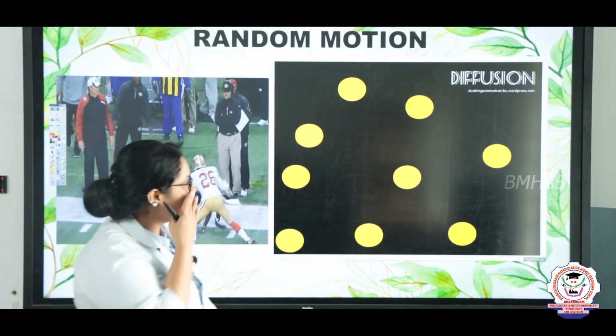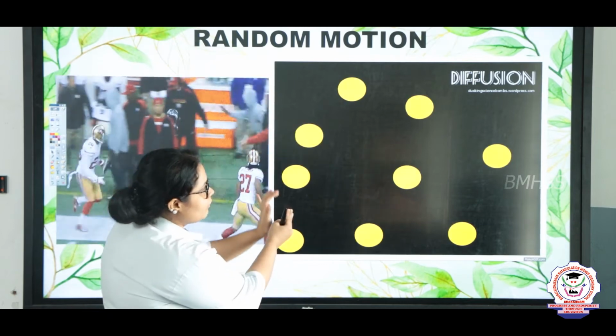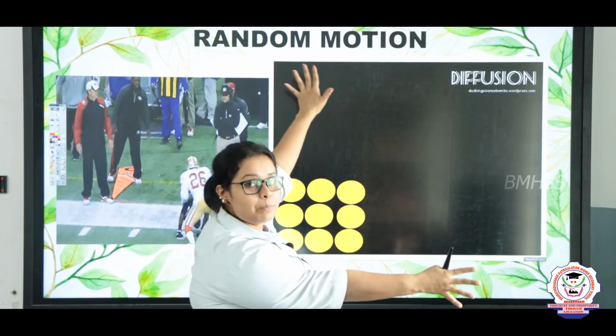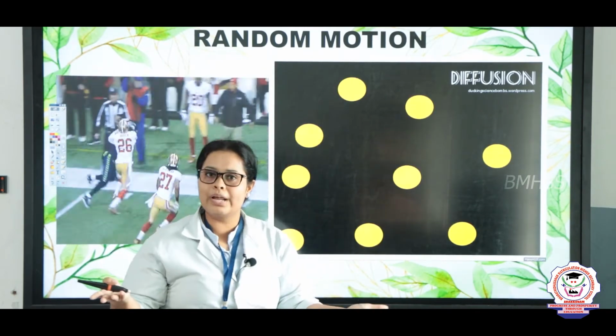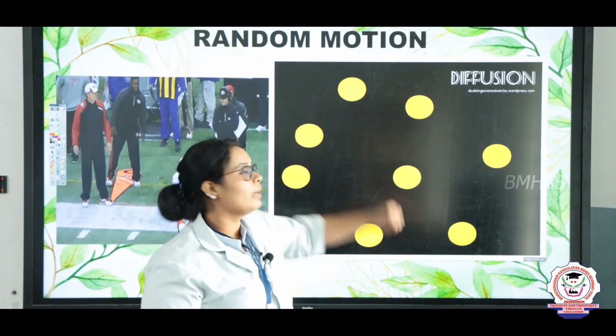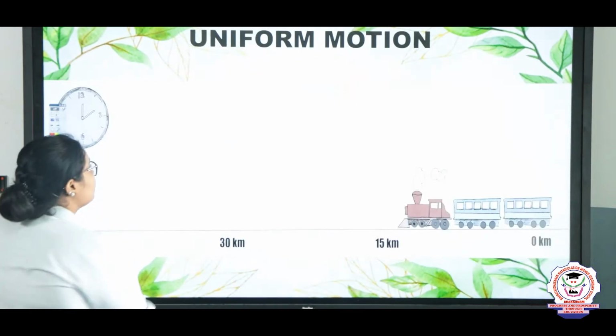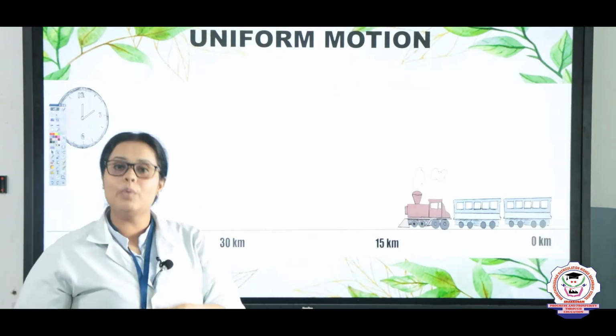And here you can see that first all the atoms are clear, and then they will be dispersed. We don't know where it will go, right? So when we don't know the direction where it is going, it is known as random motion. In the same way, after random motion there is uniform motion.